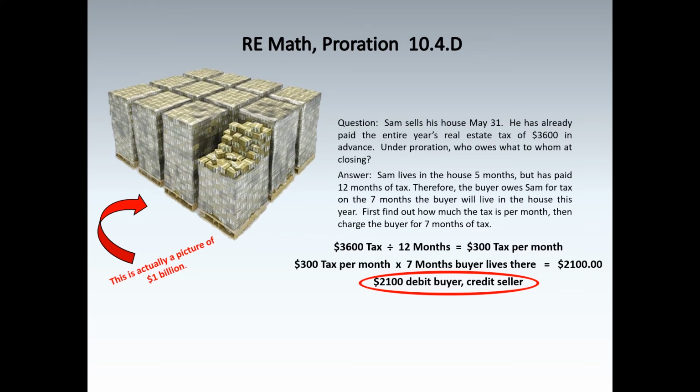Here's another proration question for you. Sam sells his house May 31st. He has already paid the entire year's real estate tax of $3,600 in advance. Under proration, who owes what to whom at the closing?